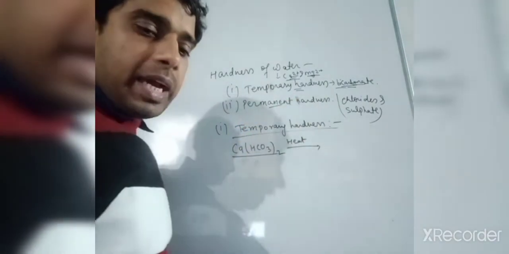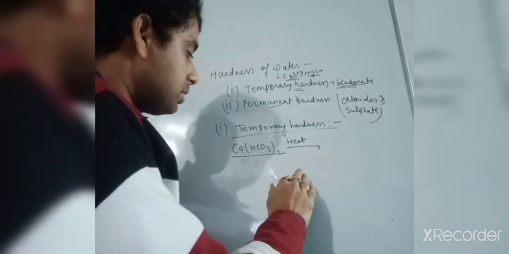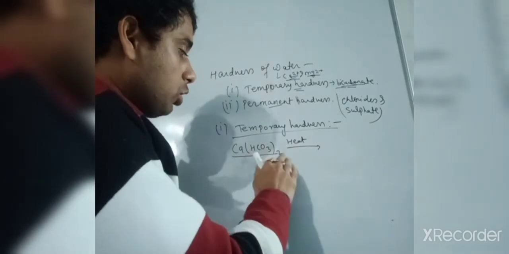So we will get the free form of the insoluble salt.